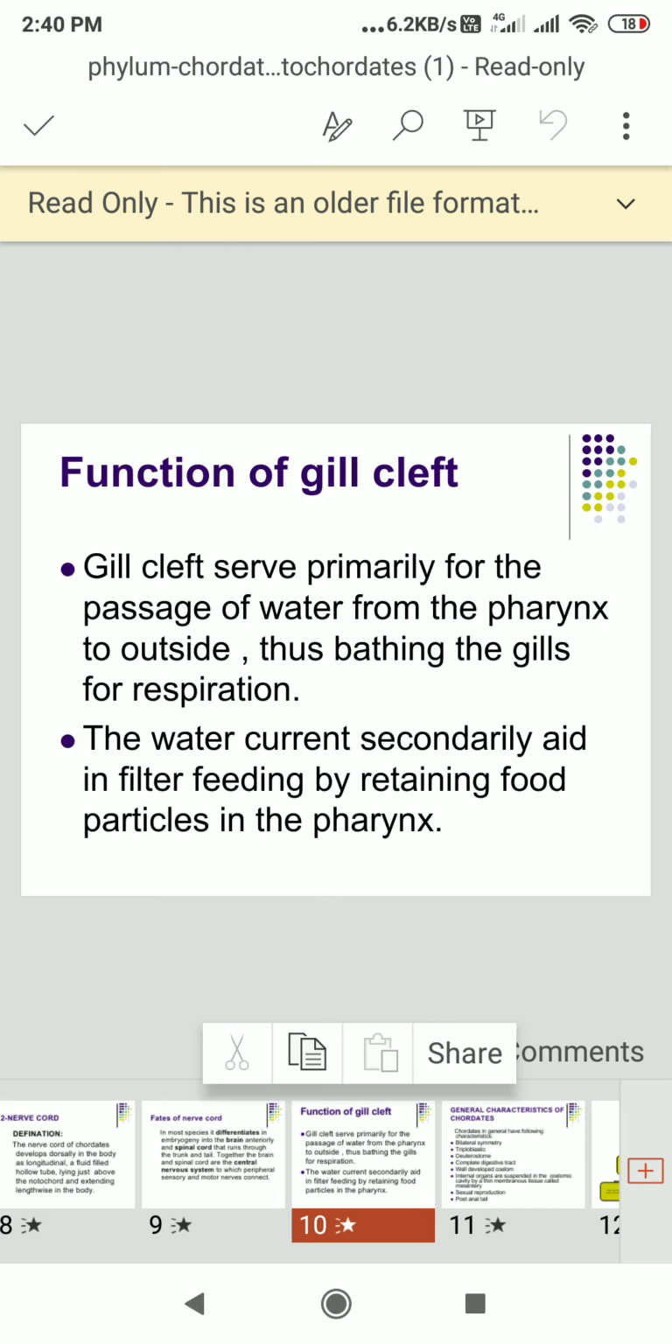Function of gill clefts: gill clefts serve primarily for the passage of water from the pharynx to the outside, thus bathing the gills for respiration. The water current also secondarily aids in filter feeding by retaining food particles in the pharynx.